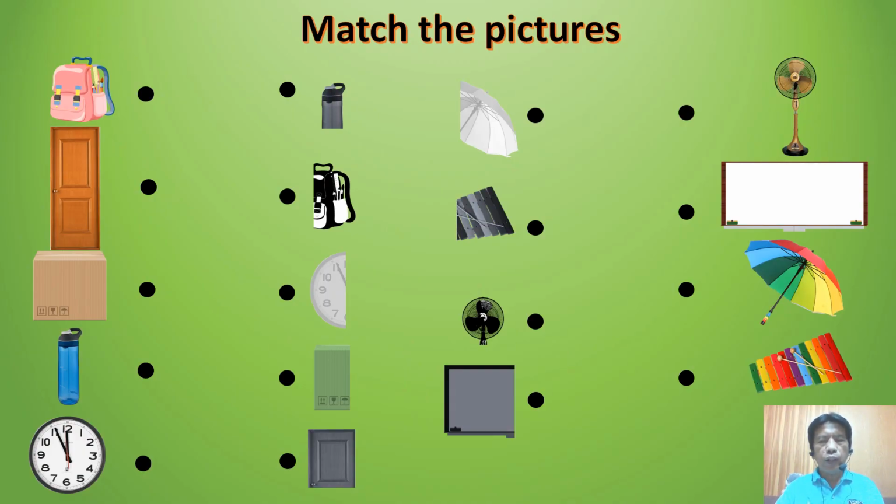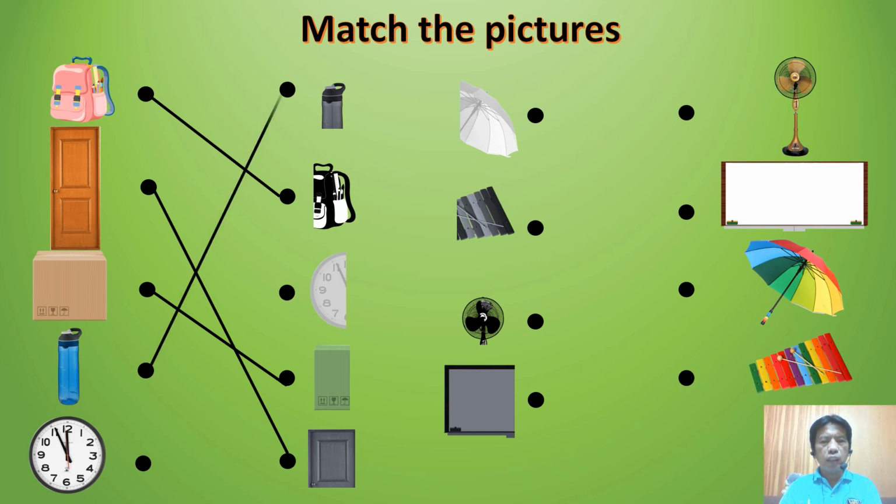Let us answer your activity last week. Are you ready? What is number 1? School bag. Where is the half shadow of the school bag? It's here. Next, door. Where is the shadow of the door? Okay, it's here. The next one, box. Okay, it's here. Next, water bottle.